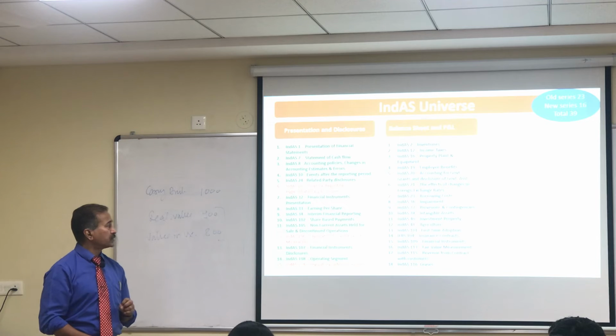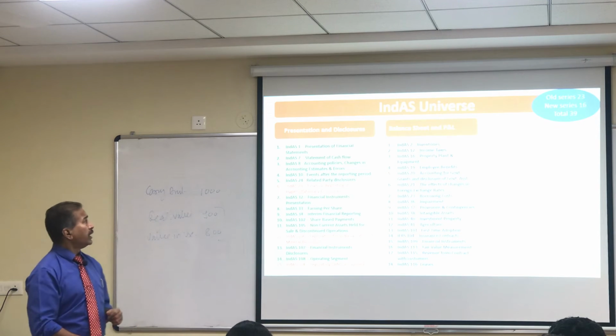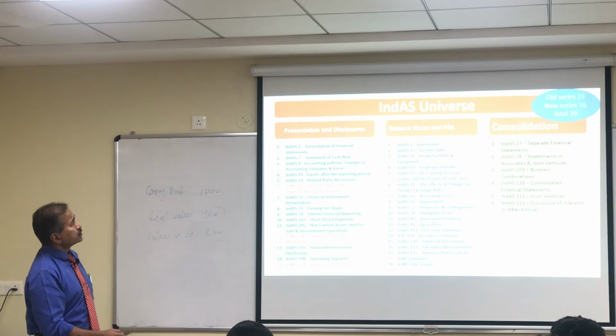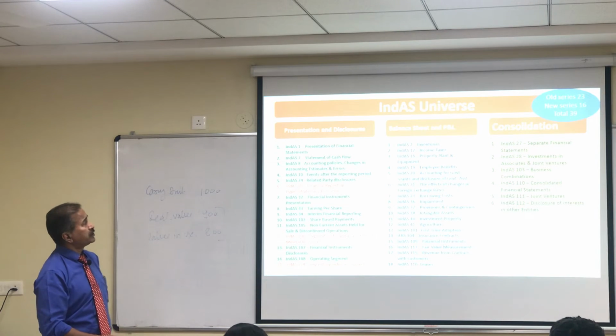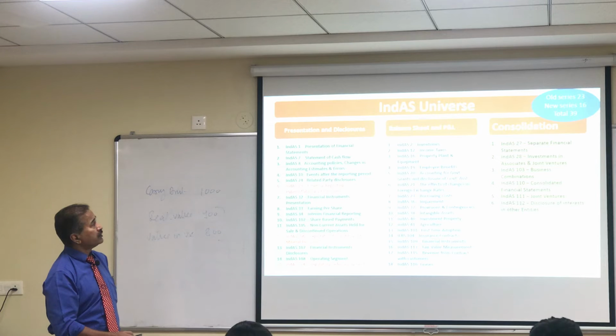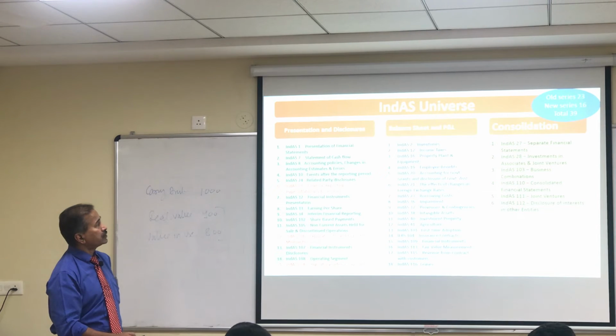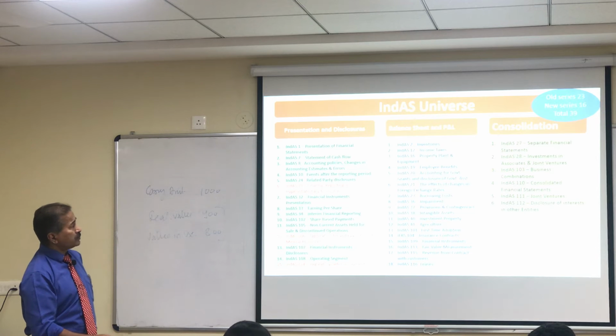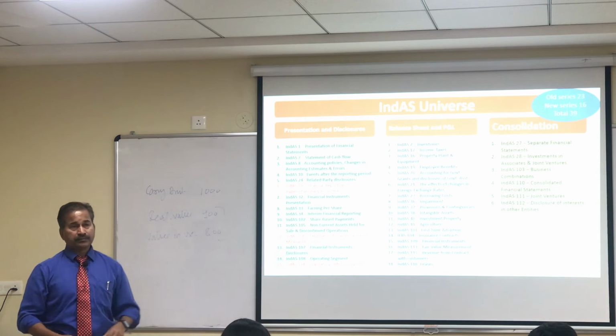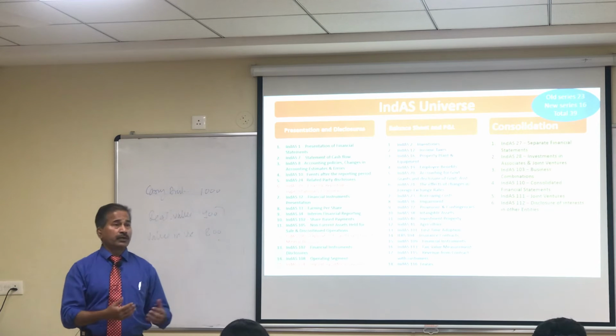And then you got IndAS 116, which is leases. And then finally consolidation related. So IndAS 27 is on separate financial statements. IndAS 28 is on investment in associates and joint ventures. IndAS 103 on business combinations. IndAS 110 is consolidated financial statements. IndAS 111 is on joint arrangements. IndAS 112 is disclosure of interest in other entities. So really speaking, IndAS 112, which is on disclosure of interest in other entities, would cover disclosures about all these standards.